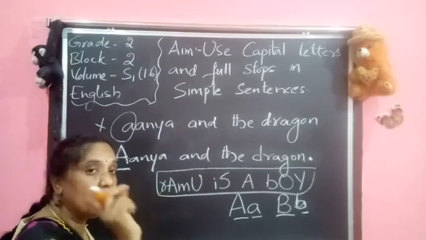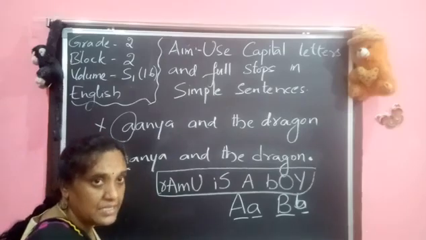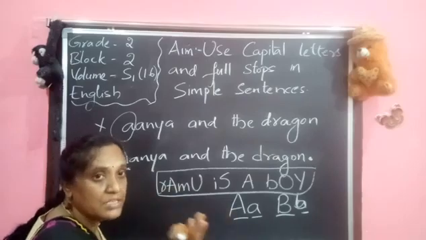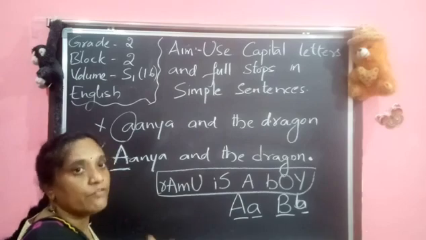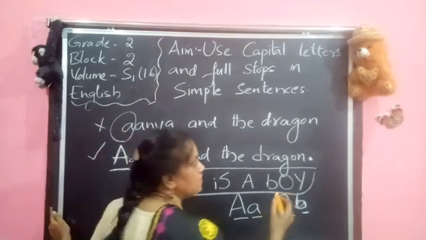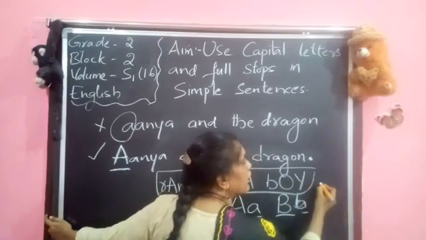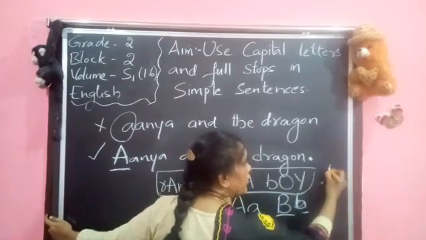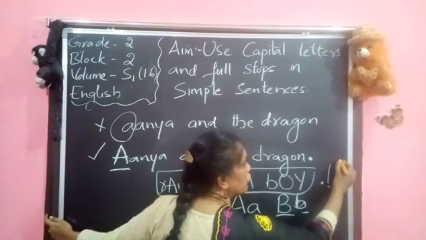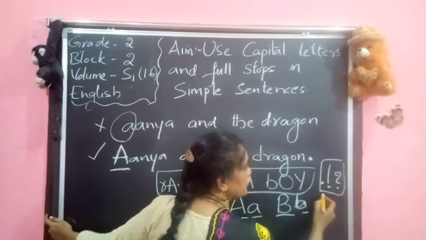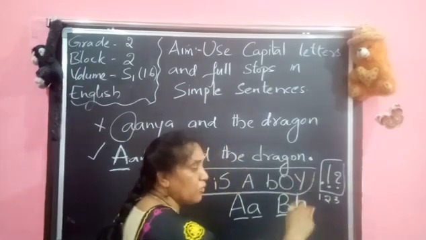Further, normally we have a pause for each and every sentence. Then we must show a difference between one sentence and another sentence. For that, we want to end the sentence with a full stop. There are many ways to end a sentence. We can use a full stop. We can use an exclamatory mark. And we can use a question mark. So we can see here three are there. One is full stop, the second one is exclamatory mark, and the third one is the question mark.